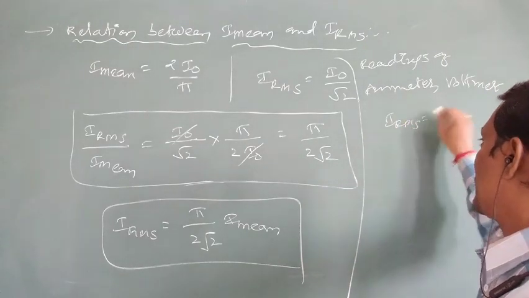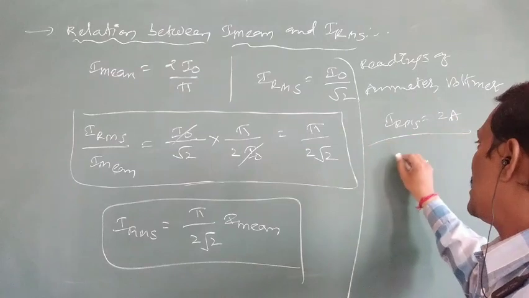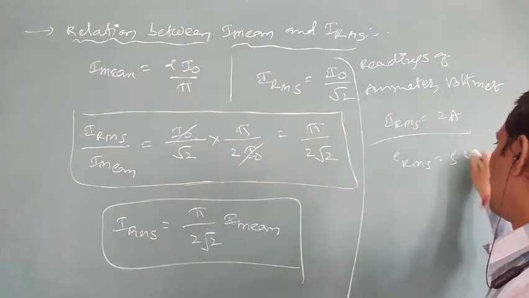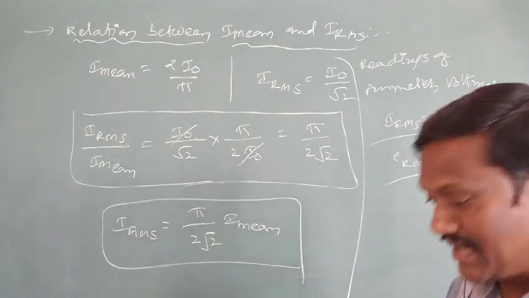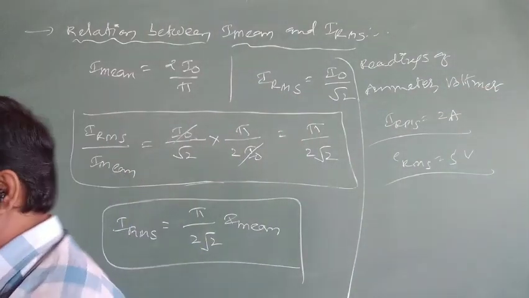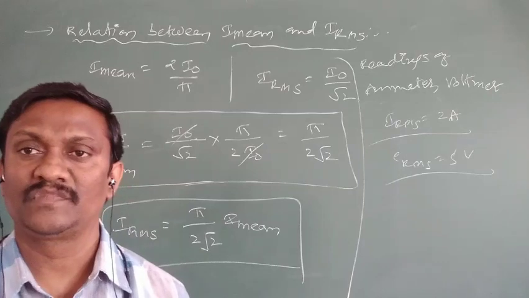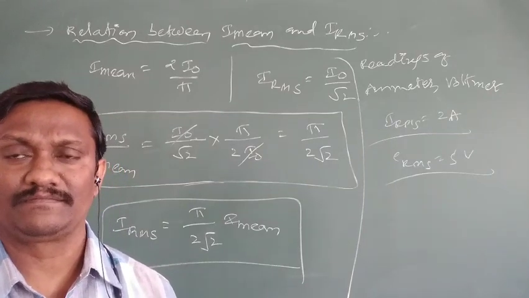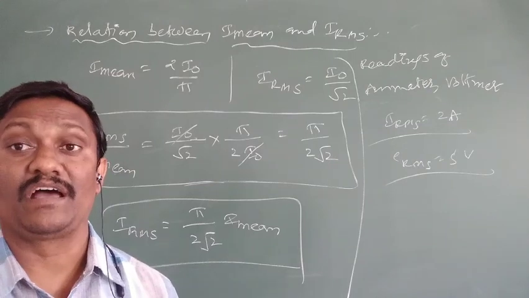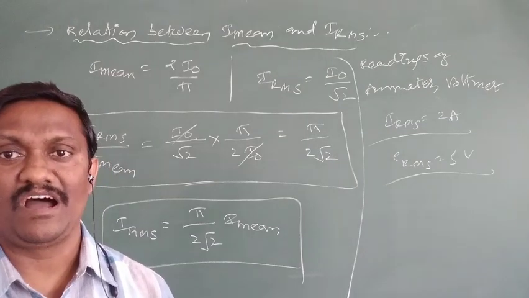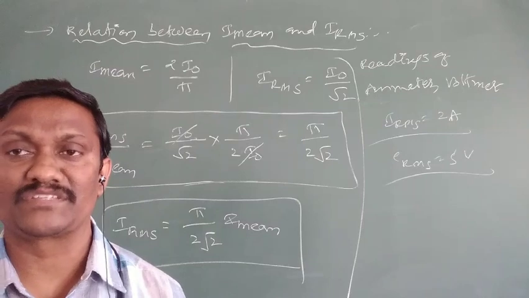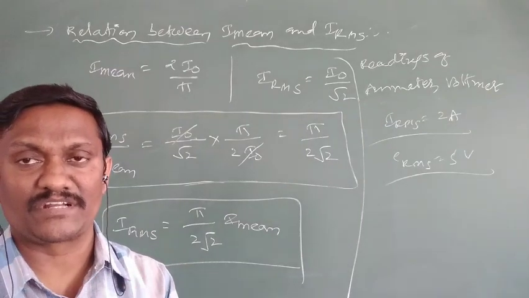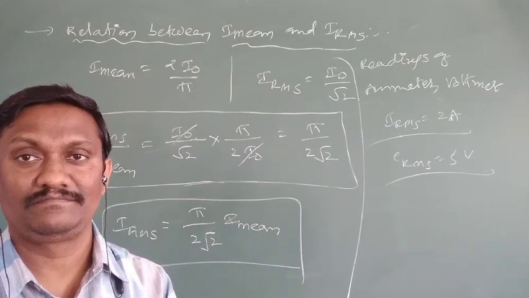The readings of a voltmeter are nothing but ERMS. In problems, if they say the voltmeter reads 5 volts, that means ERMS is 5 volts. If the ammeter reads 2 amperes, that means IRMS is 2 amperes. So the readings of an ammeter and a voltmeter always give RMS values.